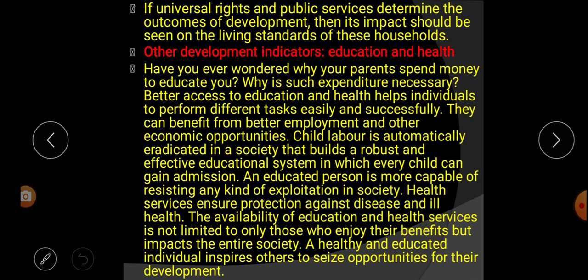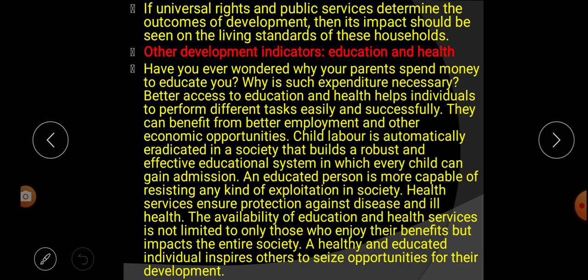Better access to education and health helps individuals to perform different tasks easily and successfully. The reason is that if you get better education and better health facilities, then you can perform different tasks easily and successfully. Because compared to the Hindi medium or the government school, we get better education in the private school. So when we get better education, then we can perform different tasks easily and successfully.